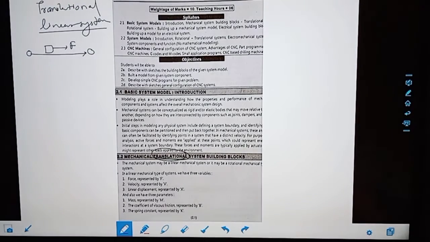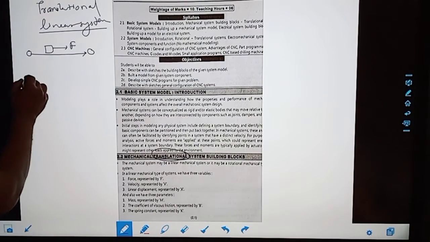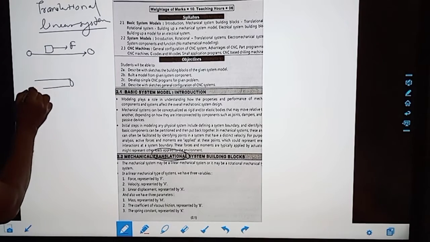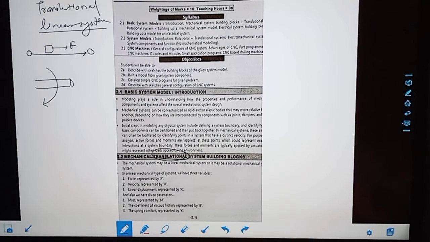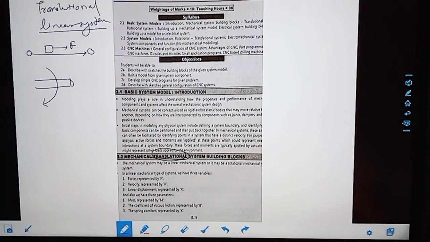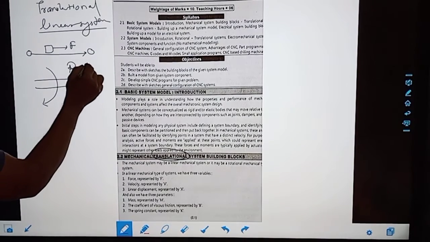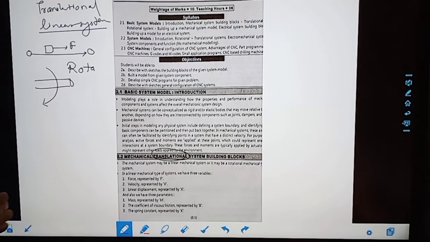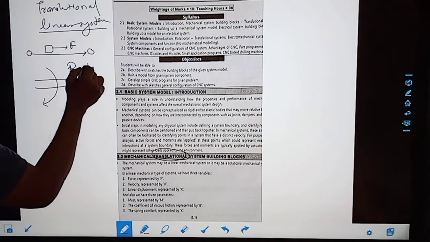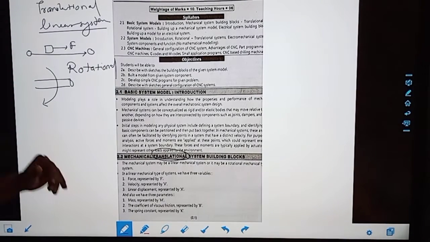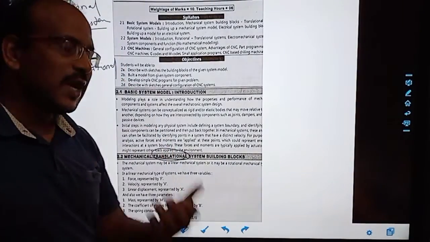The second is that mechanical movement is also possible with a shaft. Suppose this is your shaft and you are giving it rotational movement. The same can be presented in two ways: first, a translational or linear system, and second, a rotary system, where there is a force at the shaft, that is torque. We apply torque, so it is a rotational system, correct? What components are there and what parameters we use, we are going to see.